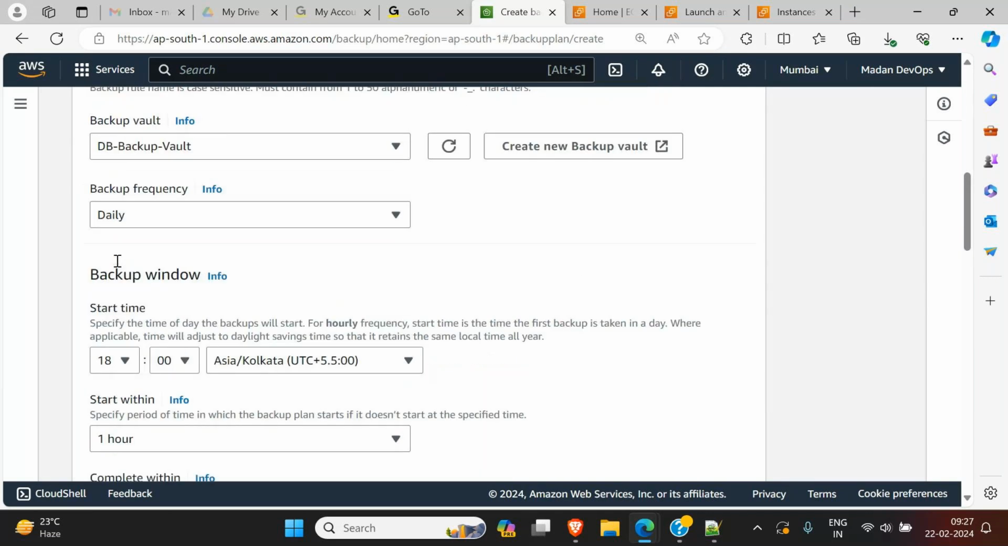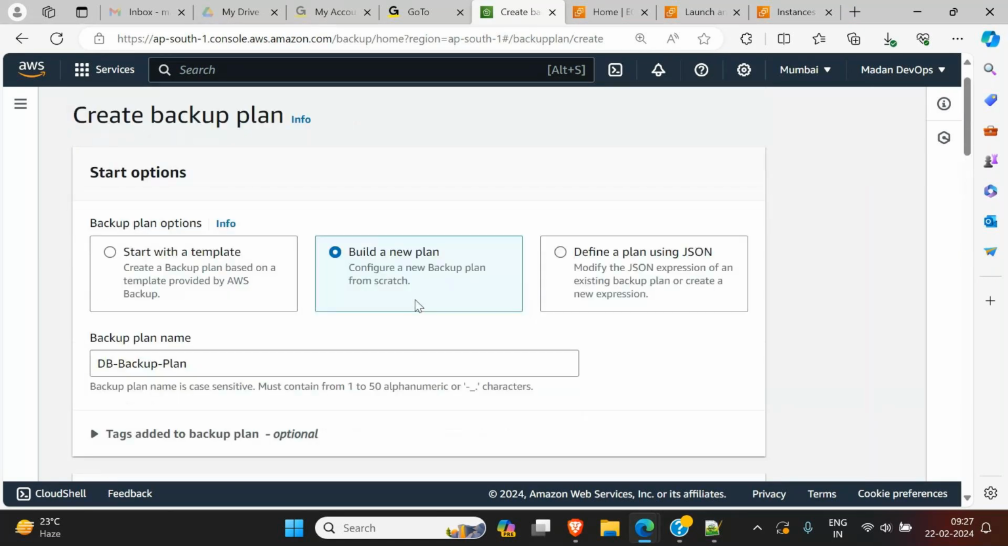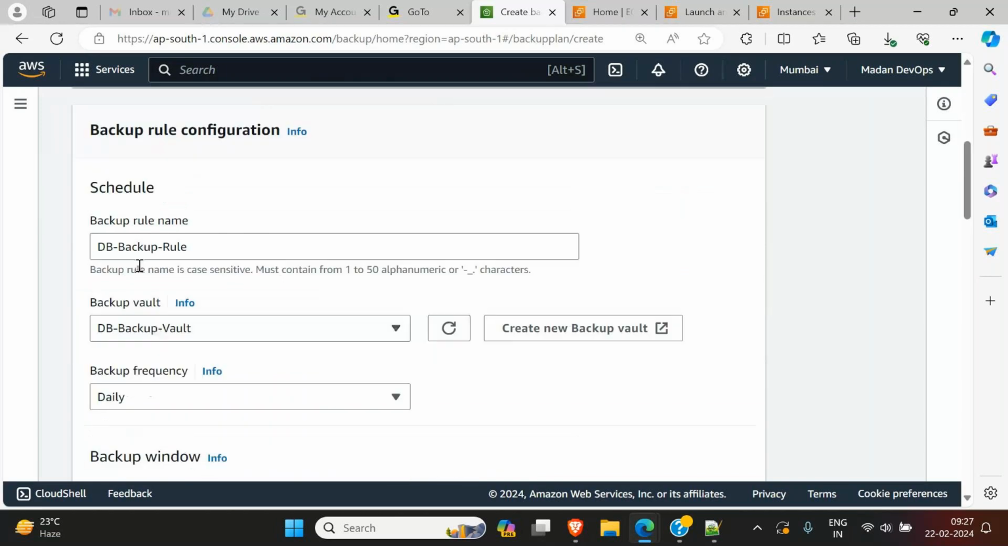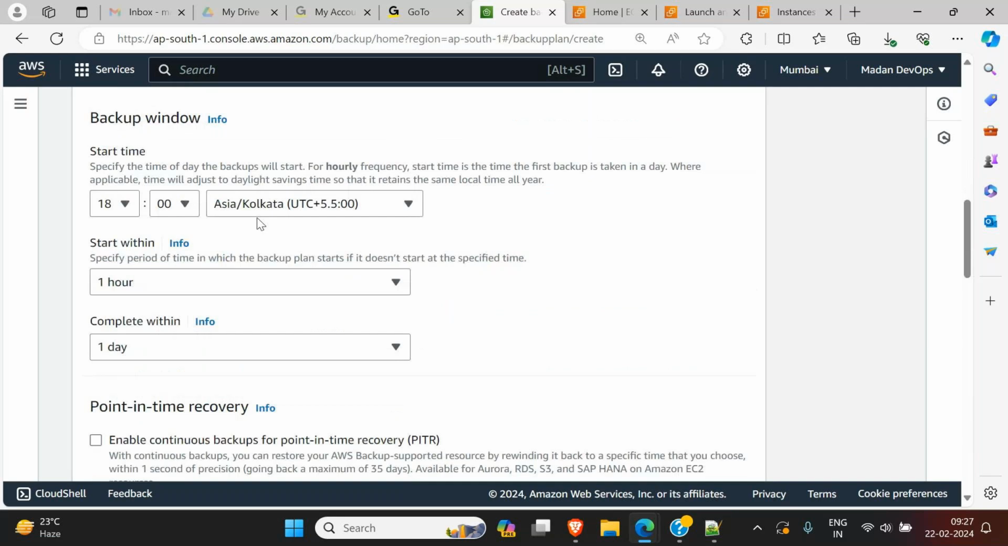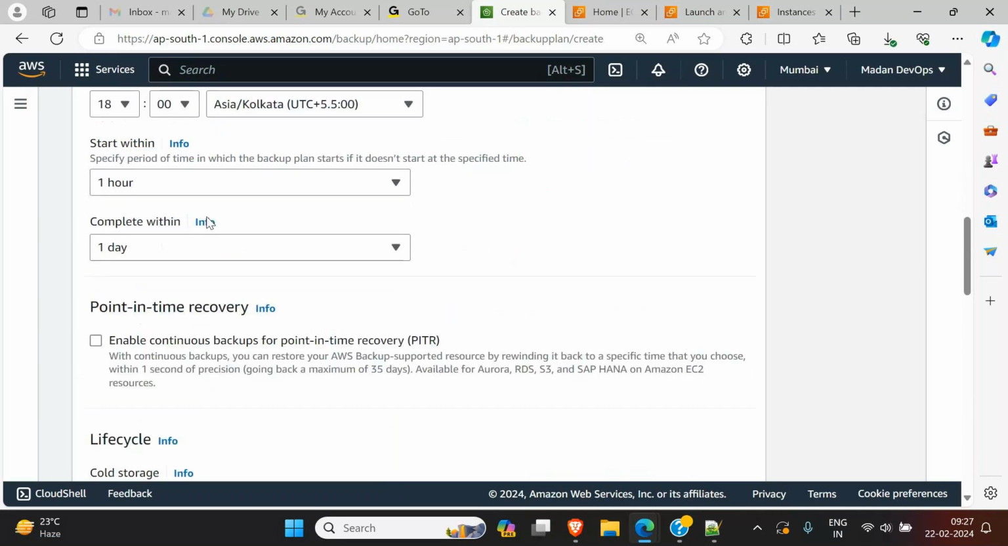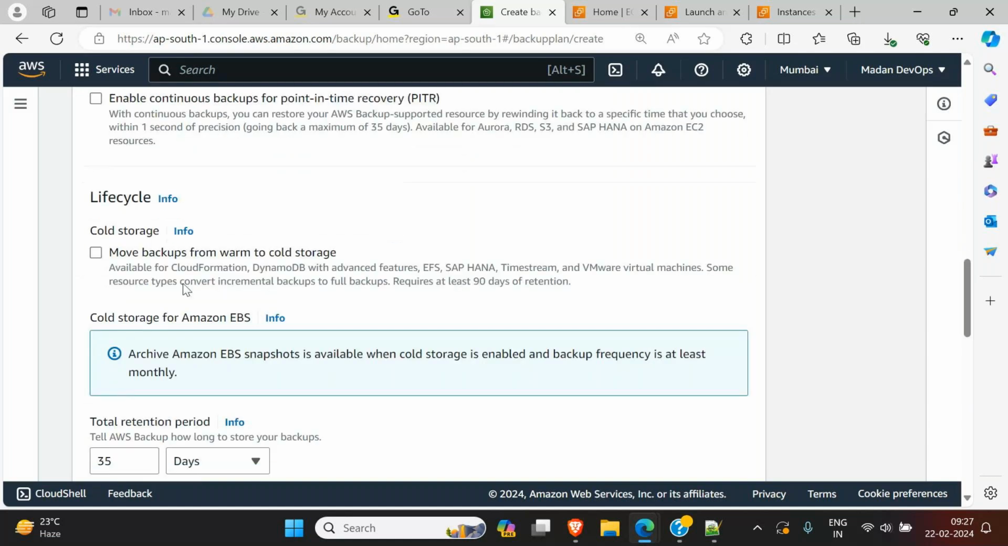So you select build a new plan, and in that backup plan and schedule you have to mention the backup rule name, and then the vault, which is compulsory. Whatever backup is taken will go into this backup vault, and then daily backup and the time. And the remaining is the life cycle, move backups from warm to cold storage. That means if you want to move the backups to cold storage to save some money, you can move it to cold storage like Glacier. We studied that in S3 management rules, where we can move it to Glacier also.